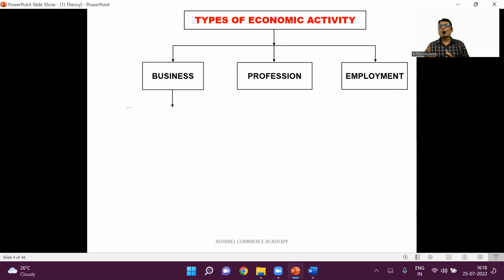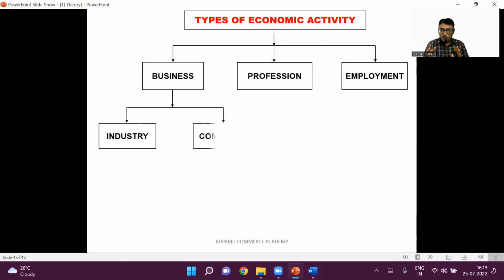business is divided into two parts. First, the objective is profit, correct? When we talk about business, we talk about two things. The industry which converts raw material into finished goods. For example, Maruti buys tires and engine parts and converts them into a car. That is industry. And you require transportation to deliver it to the customers, so we call it commerce. So industry gets the goods manufactured, commerce distributes these goods to the customers, consumers, or buyers.